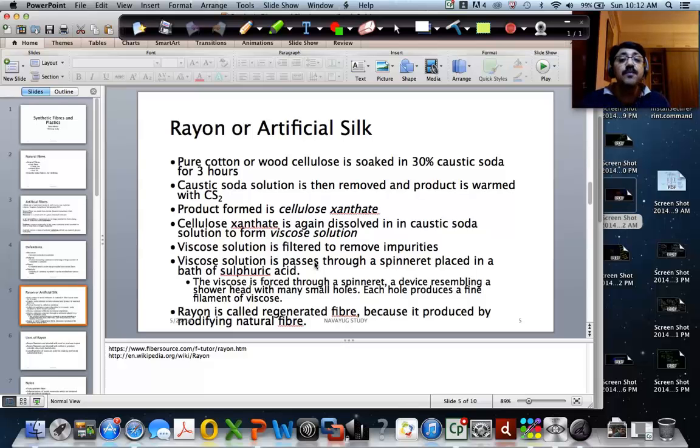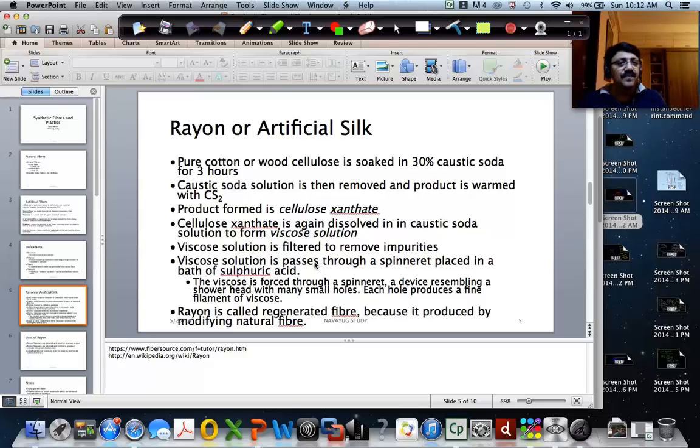So the first step is that pure cotton or wood cellulose, which comes from plants, is soaked. Wood cellulose is created out of the barks of trees, or the tree stem, the trunk. What they do is they take it and crush it. What is the monomer and what is the polymer? Cellulose itself is a polymer of glucose monomer.